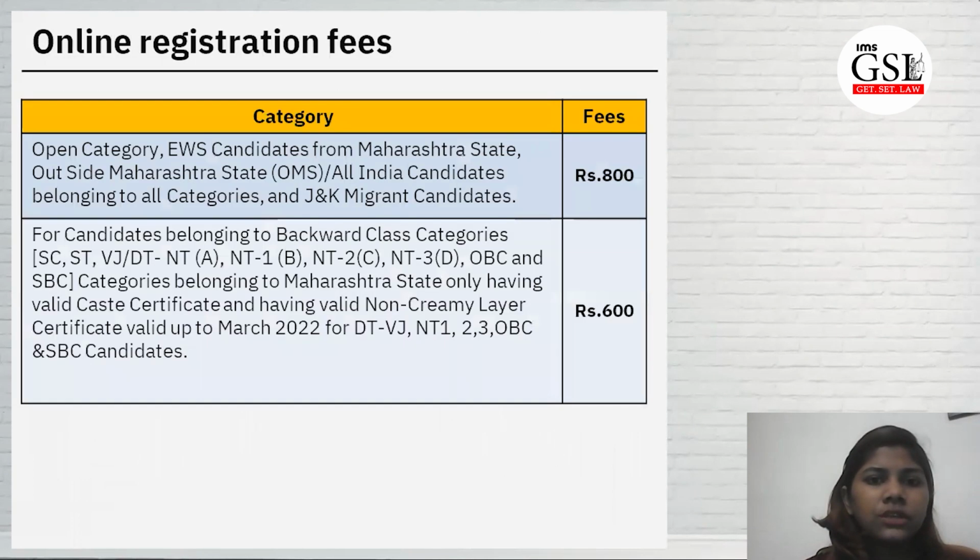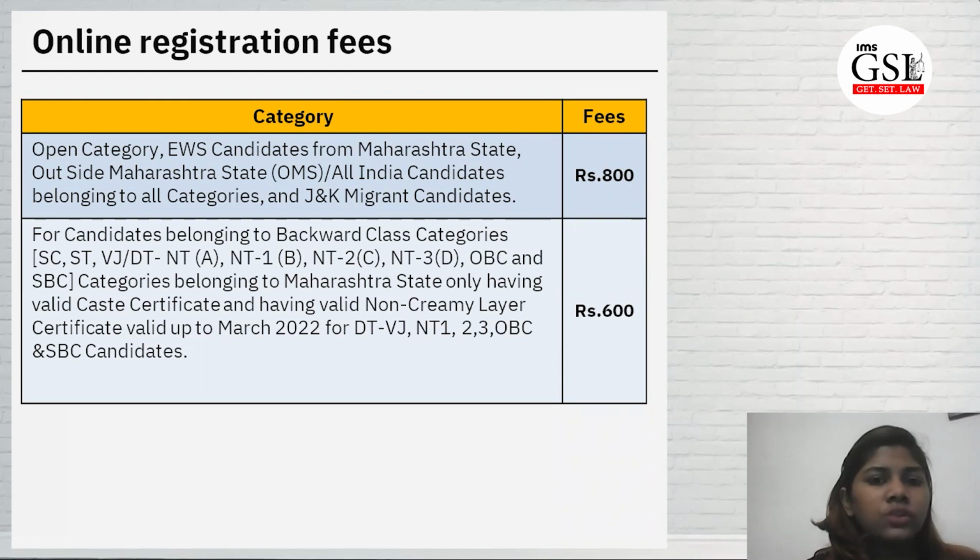Online registration. So the fees is 800 and 600. The 800 is for open category, EWS category for Maharashtra state. Outside Maharashtra state, all India candidates belonging to all categories and JNK migrant candidates. So all these have to pay 800 rupees.